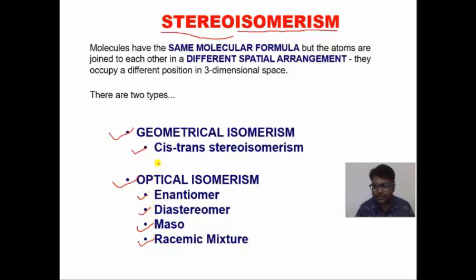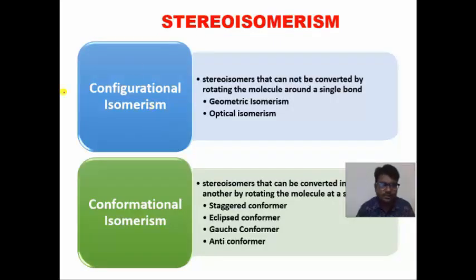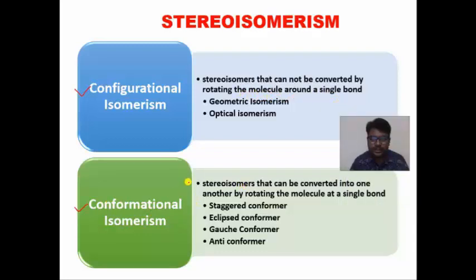Today we will discuss in detail geometrical isomerism. Before going to geometrical isomerism, first we have to clear two concepts: configurational isomerism and conformational isomerism. It's very easy to understand. What is configurational isomerism? Stereoisomers that cannot be converted by rotating the molecule around a single bond. And conformational isomerism: stereoisomers that can be converted into one another by rotating the molecule around a single bond.